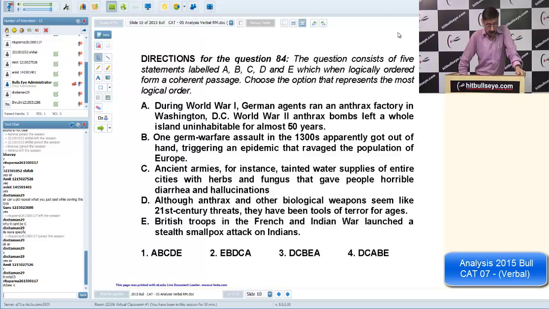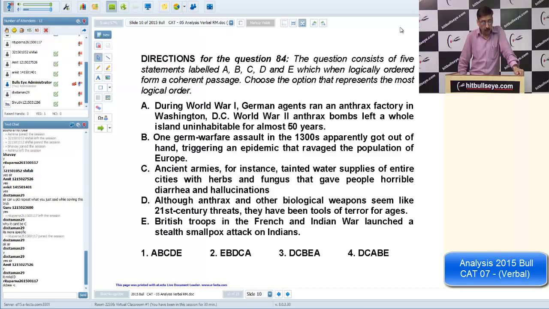So we are talking about anthrax and other biological weapons. They've been tools of terror for ages. Now this opener, A, D is very clear. Then DC, obviously, is in both the third and fourth options, so DC is fine. Now the problem is what follows C, B or A. C says ancient armies, for instance, tainted water supplies for entire cities, etc. One of the examples of how it was there for ages and still is there.